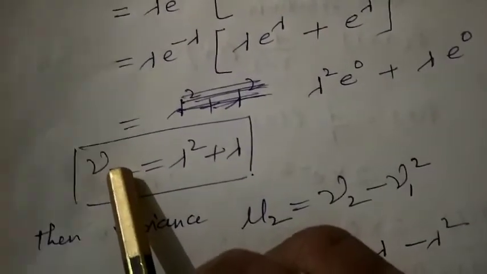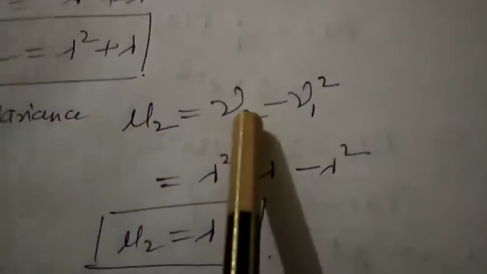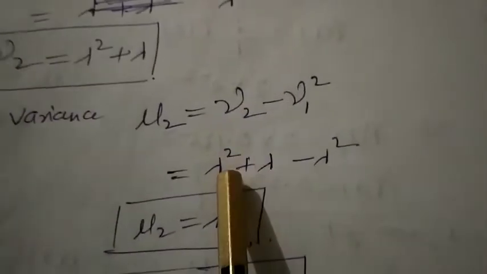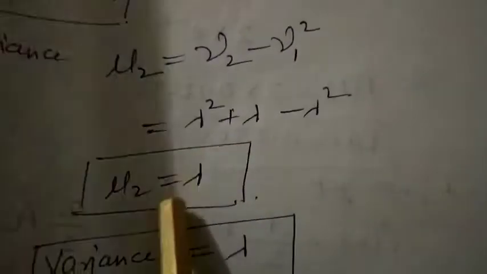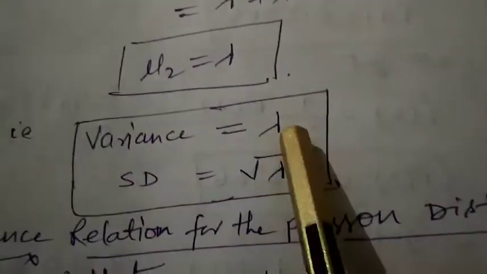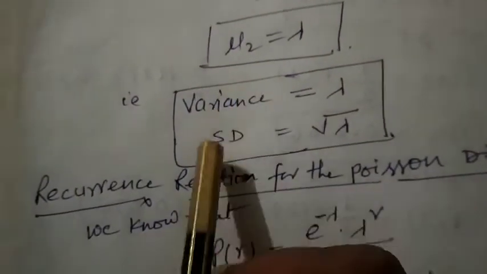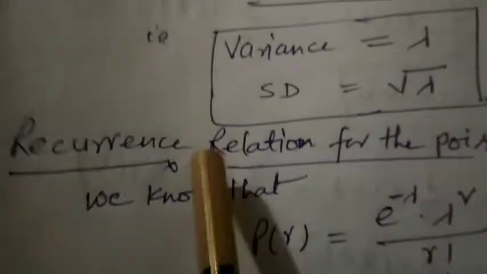Now with the help of the first moment about origin and the second moment about origin, we obtain the variance by using this relation: mu2 is equal to nu2 minus nu1 square. So now nu2 is lambda square plus lambda, minus lambda square, which cancels with lambda square. This becomes mu2 is equal to lambda. It means variance is lambda and standard deviation is root over lambda. So in this way we obtain the variance as well as the standard deviation with the help of the moment generating function m0t.